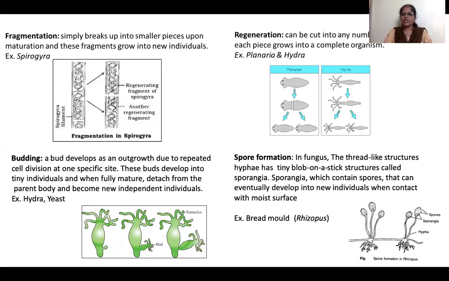These sporangia burst open and spores come out, and they grow into a fungus when a moist surface is there. That means when it is wet, the sporangia open and the spores come out and grow into a different fungus. For example, Rhizopus, it's a bread mold.